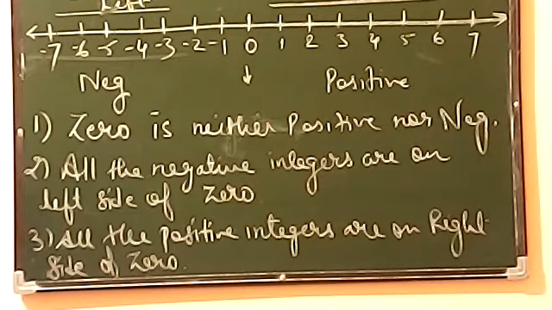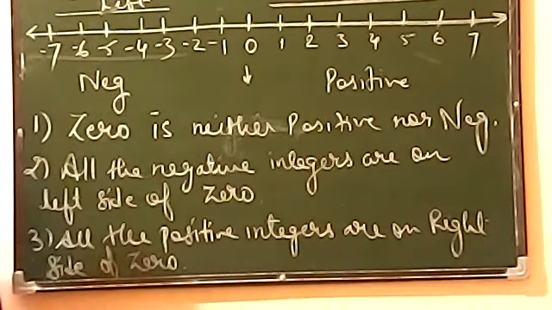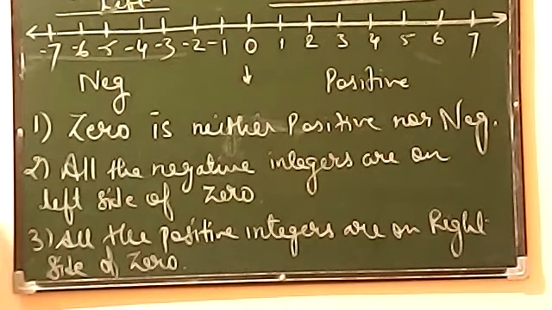The second concept, remember that all the negative numbers are always on the left side. And always remember that if you talk about positive integers, they are always on the right side of number line. Okay? Now tell me one thing. I am just asking a general question from you. Answer in the chat box, please.